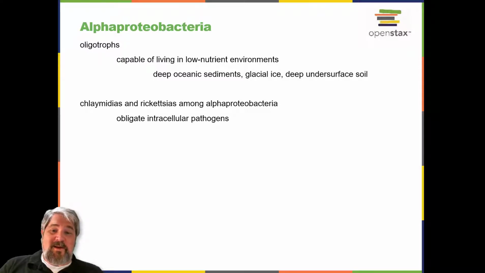Among the Alphaproteobacteria are 2 taxa, Chlamydias and Rickettsias, that are obligate intracellular pathogens, meaning that part of their life cycle must occur inside other cells called host cells. When not growing inside a host cell, Chlamydia and Rickettsia are metabolically inactive. They cannot synthesize their own adenosine triphosphate, ATP, and therefore rely on host cells for their energy needs.